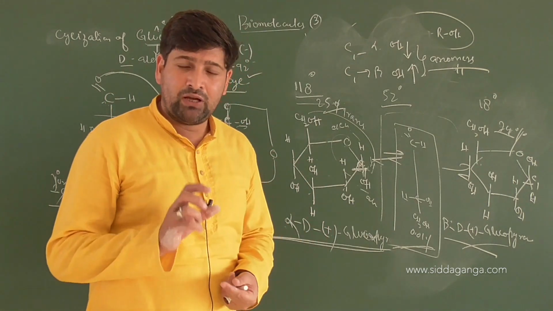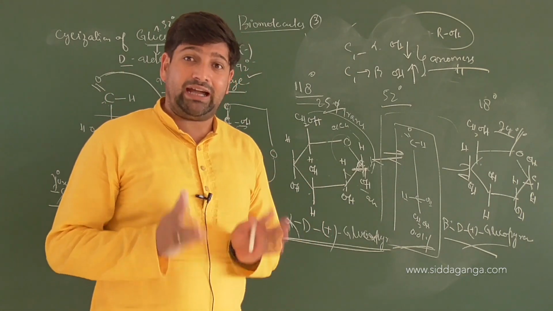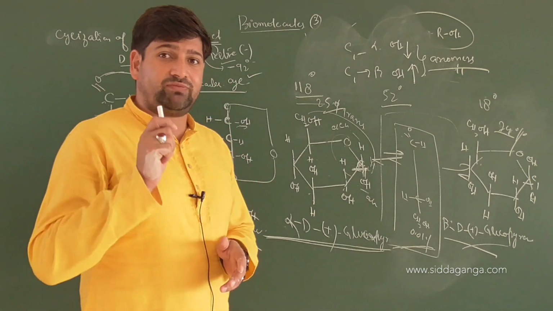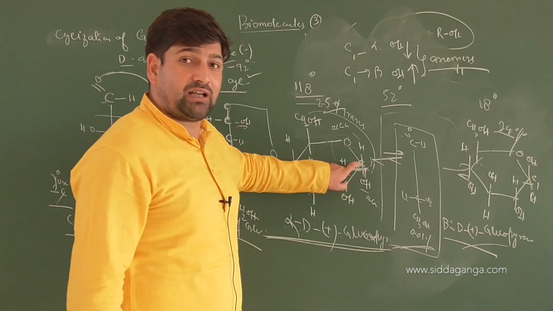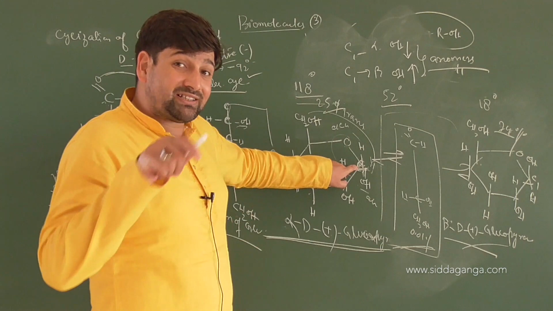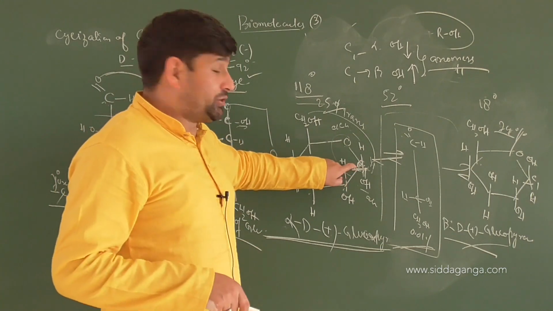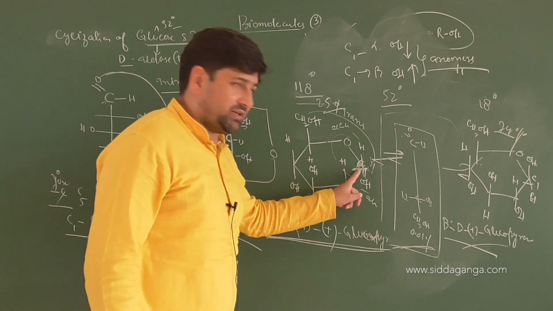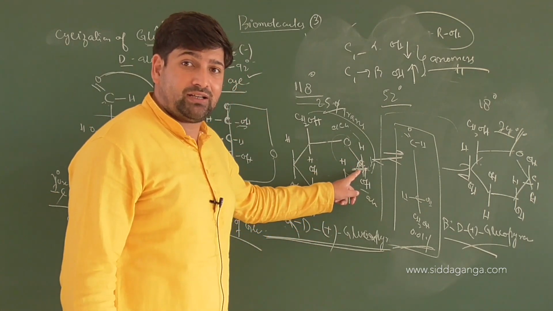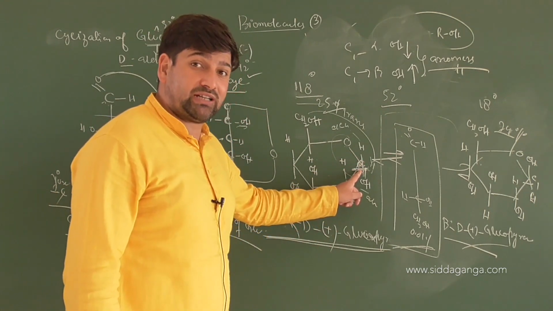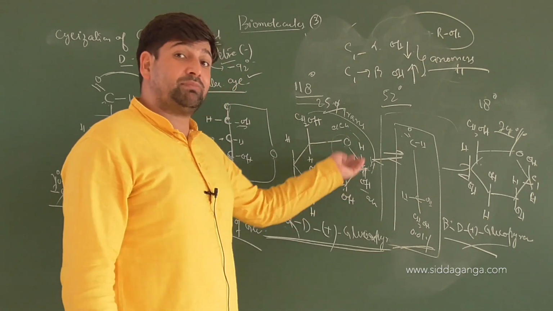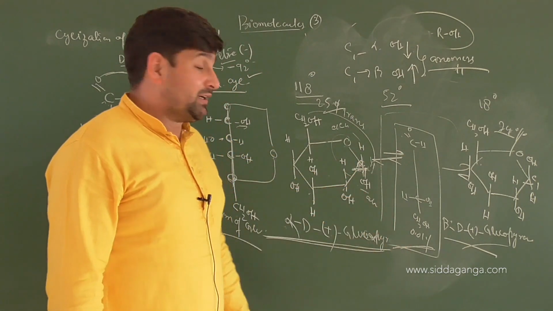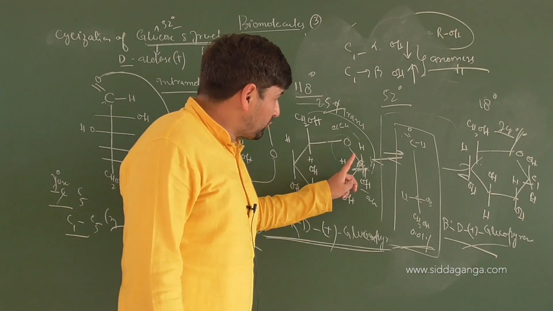In simple way, for any substance to come out as reducing or non-reducing, it's very important that the functional carbon region where cyclization has happened should not be altered in its bonding. If its bonding is altered, like it has been made bulky, or it has been converted to a glycoside, or it has been converted to a substituted monosaccharide, then we will not be able to open out the ring.